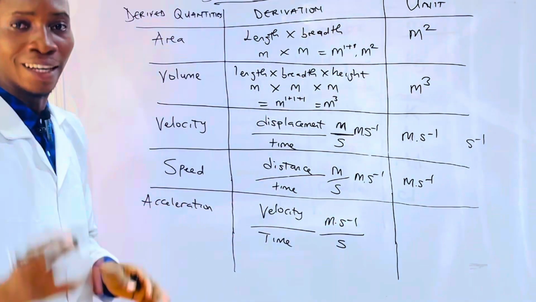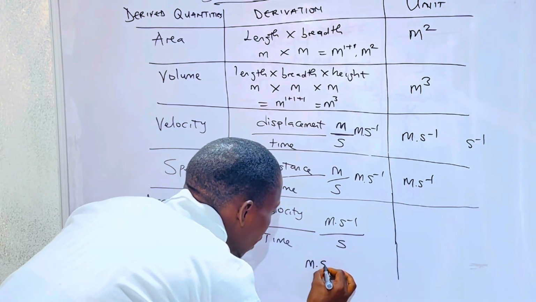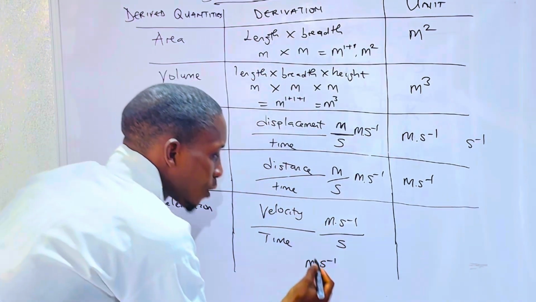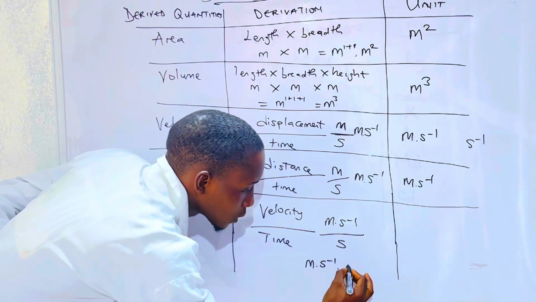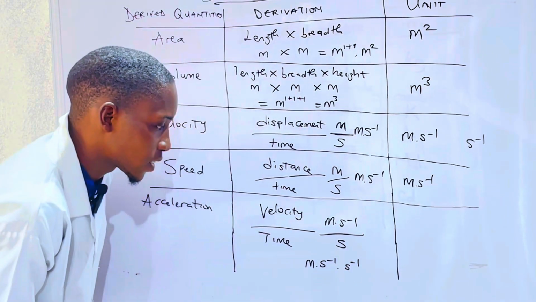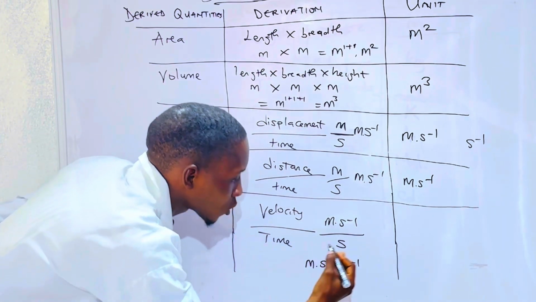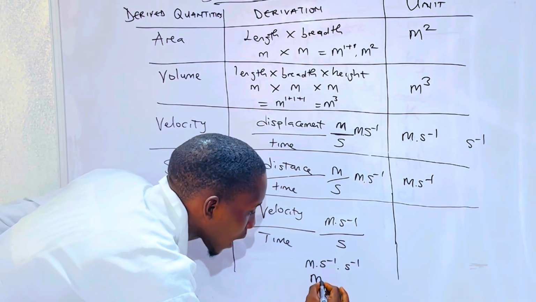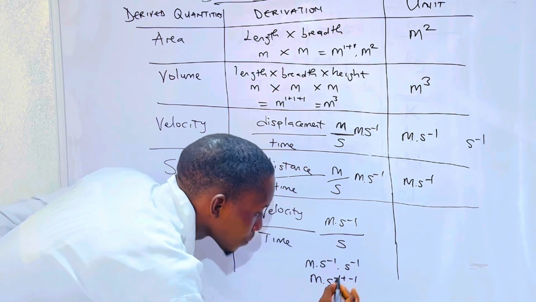Now, back to our calculations. We have meter per second. If I bring the second up, it will be given as dot per second to the power minus 1. Now, according to the law I explained earlier, if we have two of the same base, we can sum the powers: meter dot per second to the power minus 1 plus minus 1.